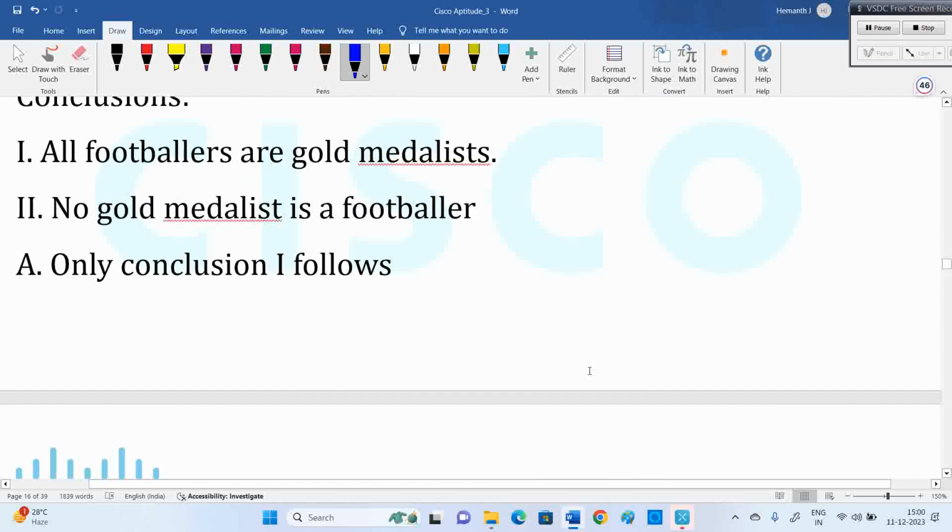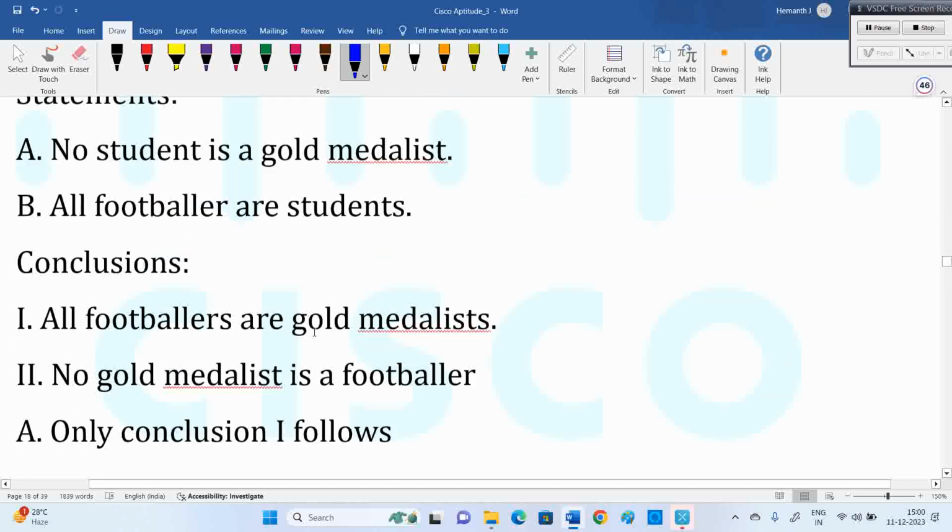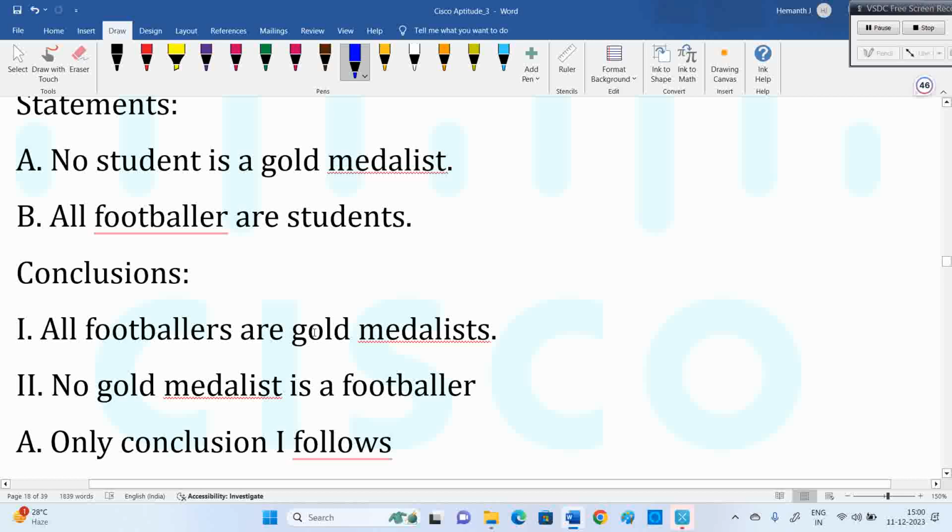Back to syllogism, and there is an option called either or, neither nor as well. Only one follows, only two follows, both follow, either one or two. And here a lot of people will make some mistake. I'll wait for your answer. Take time. Try to draw as many diagrams as possible.